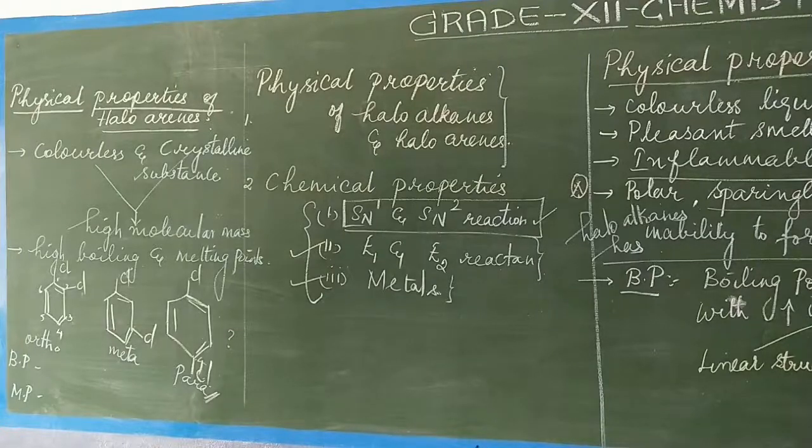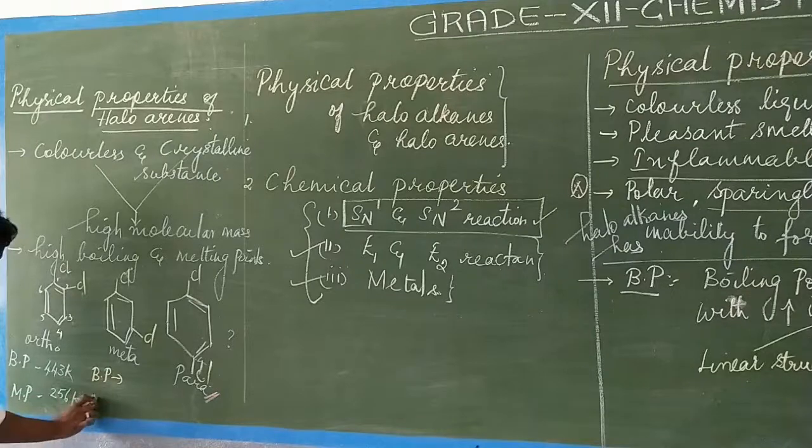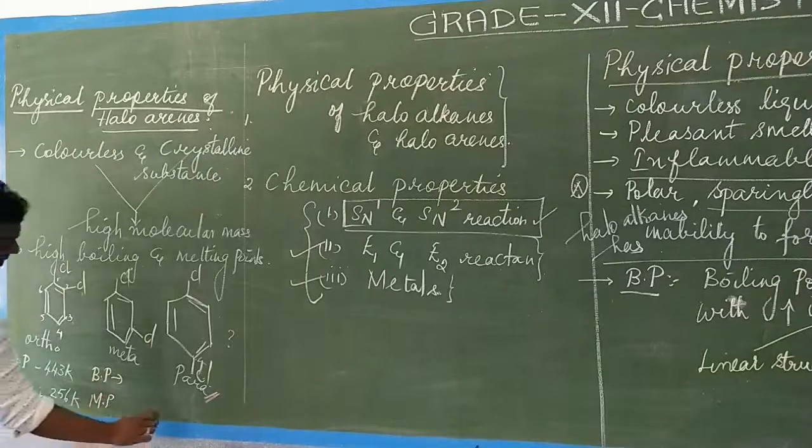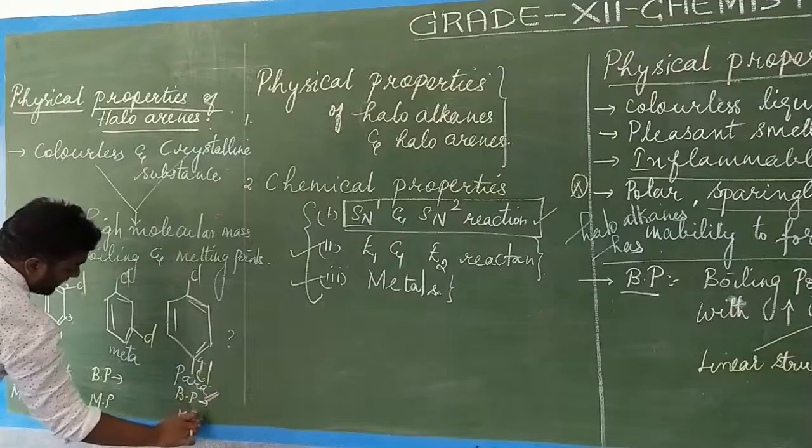The ortho position boiling point and melting point: the melting point is 256 Kelvin and the boiling point is 443 Kelvin. Now coming to the para position, we must know the boiling point and the melting point.